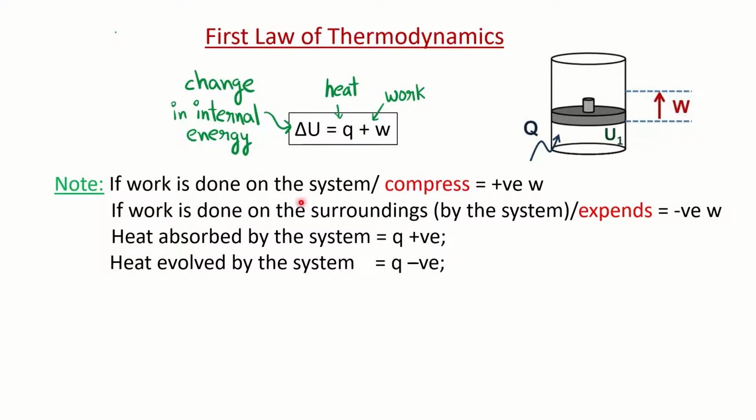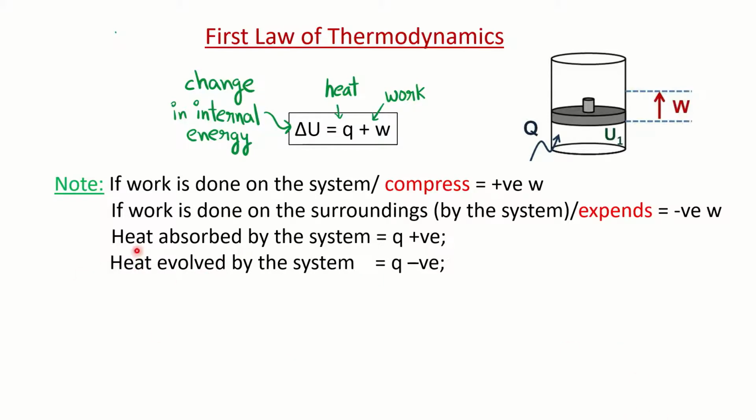If the work is done on the system, if work is done means compression, then the W will be positive. If the work is done on the surrounding, that is by the system, which means expansion, in that case W will be negative. So compression W positive, expansion negative. You have to keep this in your mind, because it is very important when you are solving the problem. Either you have to put the positive sign or negative. According to that, the values are going to be different.